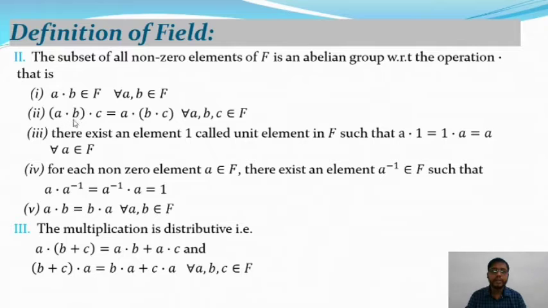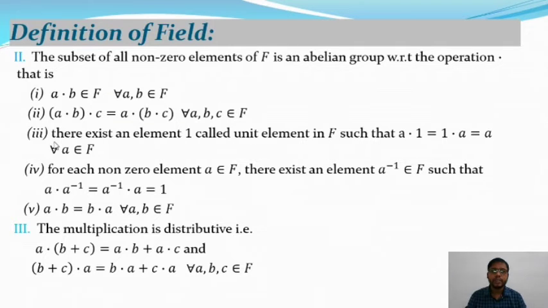As well as (a · b) · c equals a · (b · c) for all a, b, c belonging to F. That is the associative property with respect to multiplication.